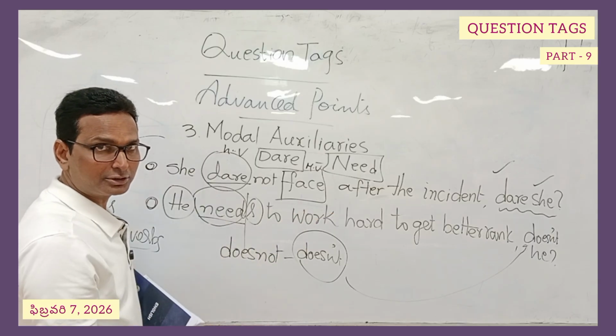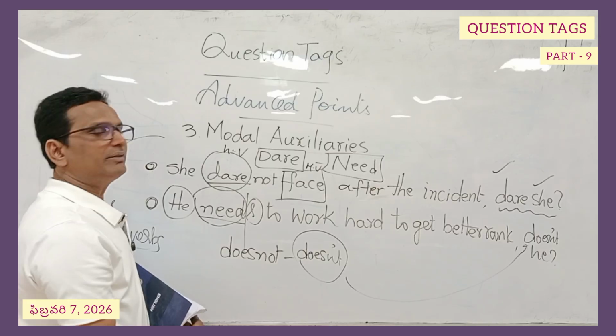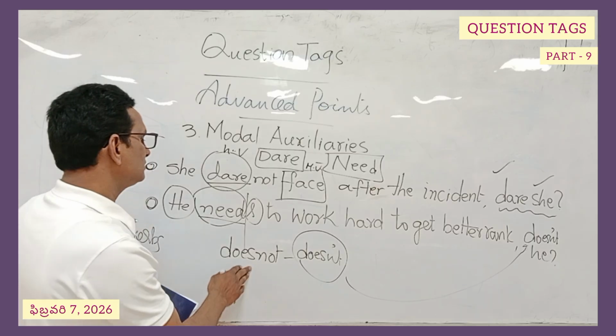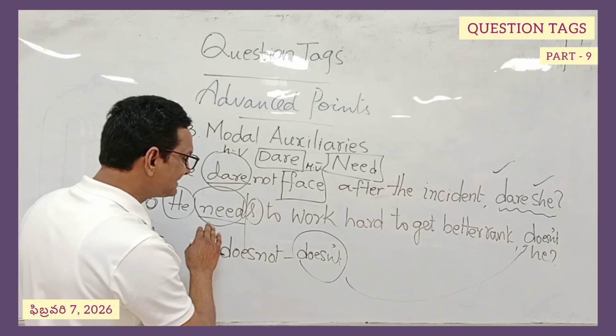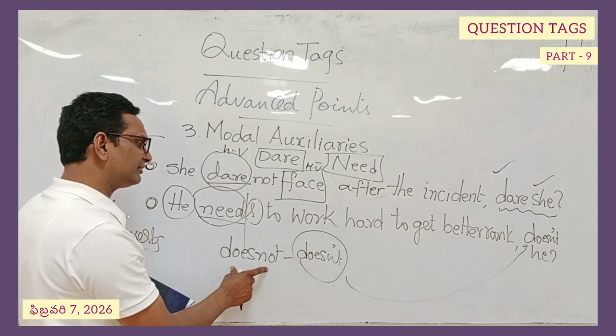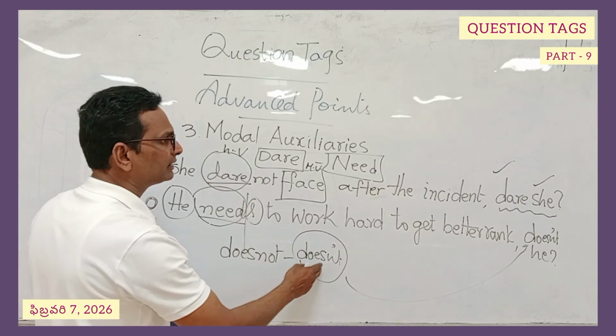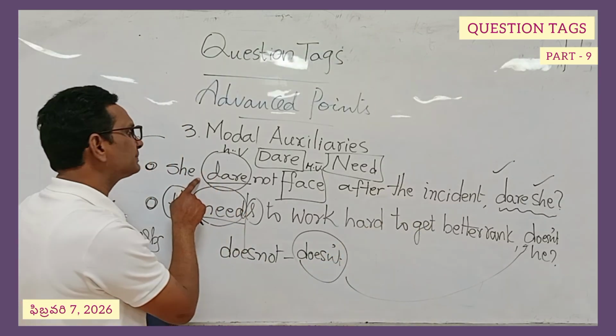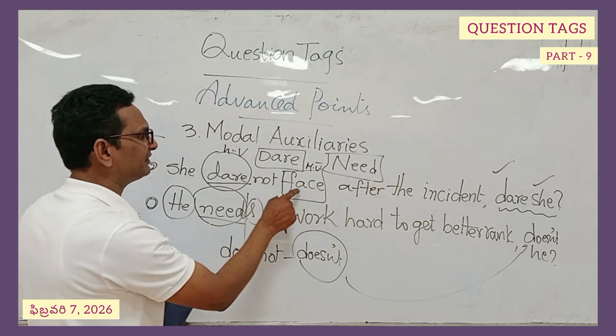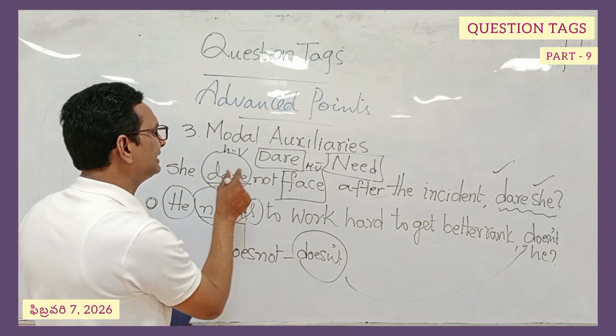That's not the right procedure to use. We don't ever use it. So the helping verb is does plus not, doesn't. This is used over there. Whereas in this particular sentence, "she dare not face," face is the main verb, and the helping verb is dare.